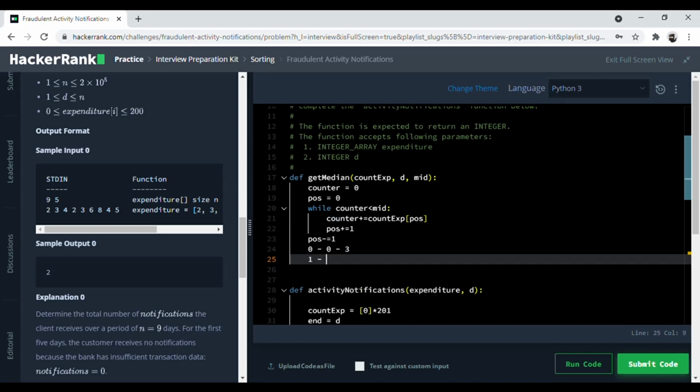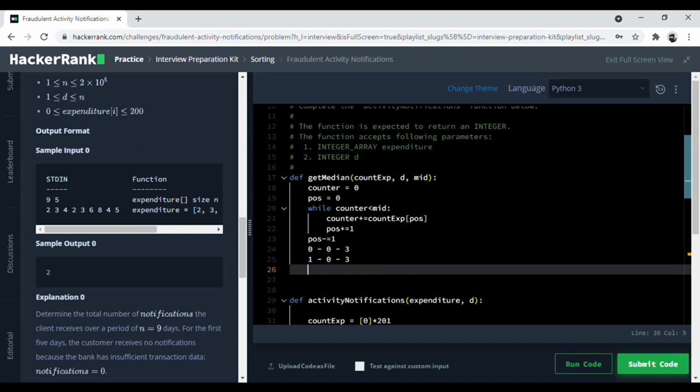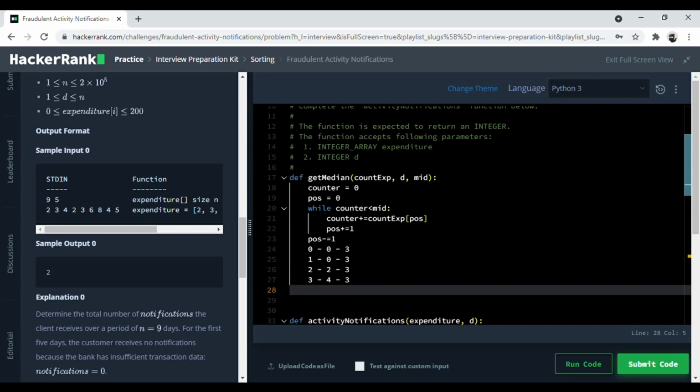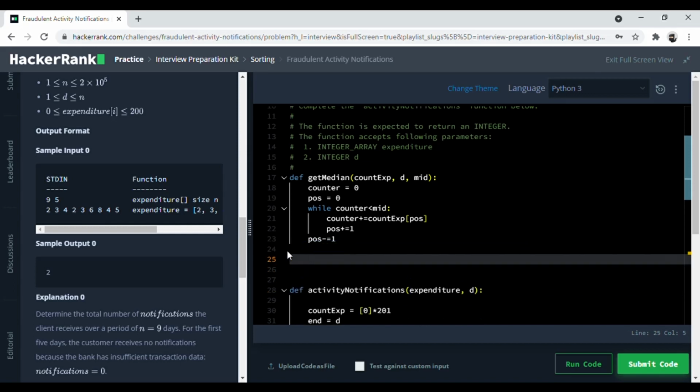Count was 0 and mid was still 3. Then position came to 2 and counter increased by 2 because there are 2 counts of 2 over there, and mid still remains 3. And then position becomes 3 over here, count becomes 4, and mid is 3, and now it breaks out of the loop, but position becomes 4. So we need to go back to the position of where it was, so that's why we subtract 1 over here, and then we just return the value.